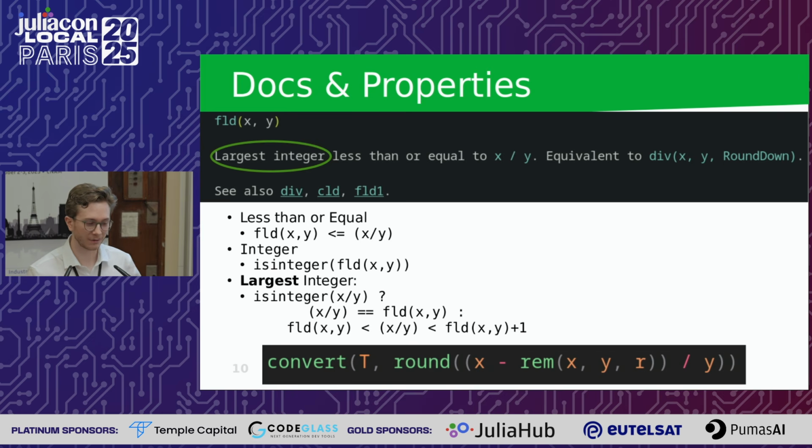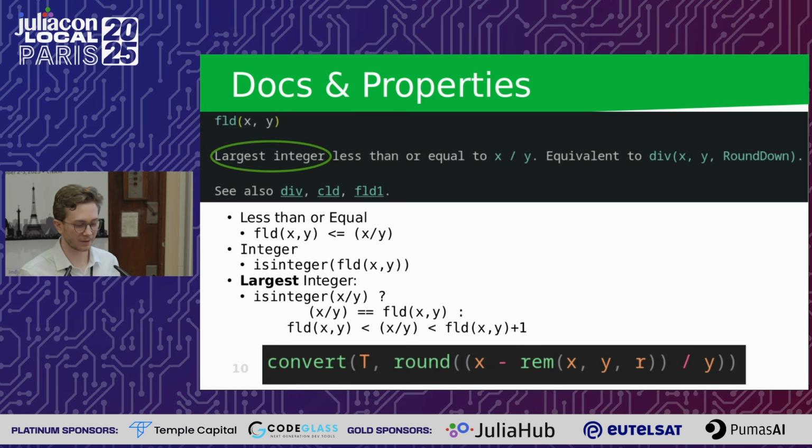And for the division here, there are two cases. Either the division itself is already an integer, then we just want to get that exact integer because it's the largest integer less than or equal to the division. And if it's not an integer, then we can say the floor division has to sandwich the proper division. So it has to be the next smallest and next largest integer other than the proper division. So we have properties. We've got one part of property-based testing.